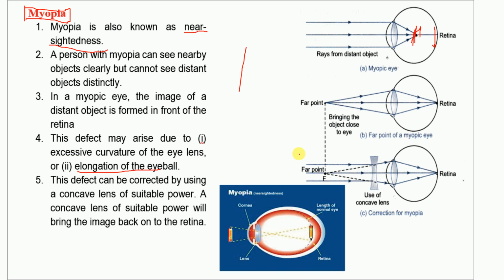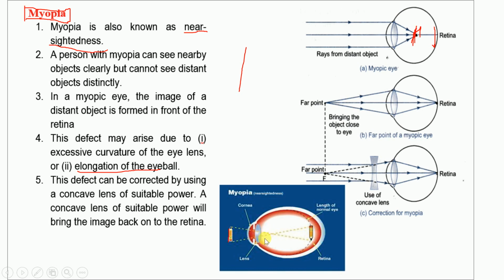Look here, this is the object, and here is the actual eyeball, which must be elongated, up to here. Normally, for a distant object, the image will form here. But when the object is very near, what will happen? It will fall on the retina only. Okay, that is the thing.